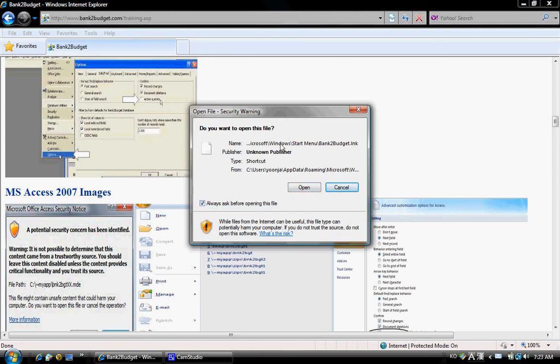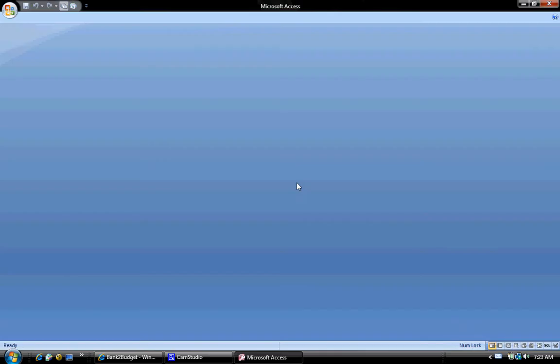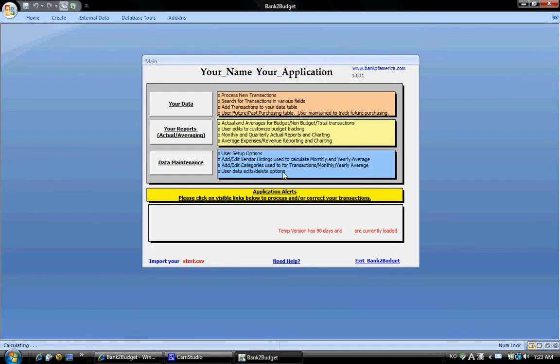And there's your application. You can tell it's a 90-day trial. As you use the application, you will see how many days you have left, so you'll know about when your trial version is going to expire. Next, you'll notice that you have options of naming your application. You also have options of creating categories, etc. This will be displayed in the next video showing your first-time setup.